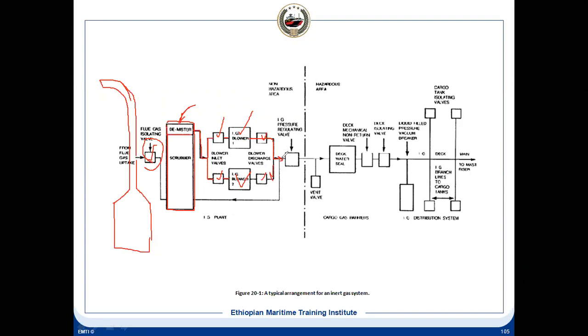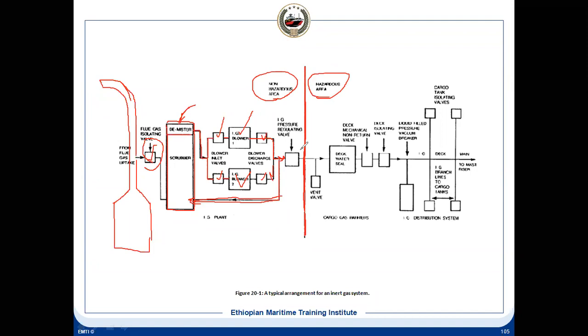And then after that, there are delivery valves, which are isolating valves, and then one line goes for recirculation, going back to the scrubber. And one line is going to your system, and this is dividing the safe and hazardous zone. So this side is the hazardous zone, that is the cargo area. This side is the non-hazardous zone. This is the forward bulkhead of the engine room. So the engine room is a non-hazardous area. Outside the forward bulkhead of the engine room is the hazardous area.